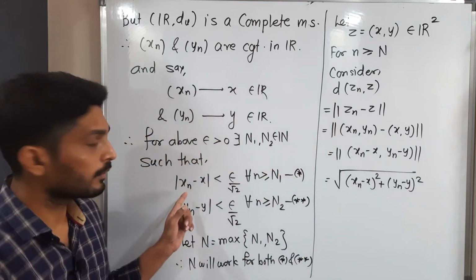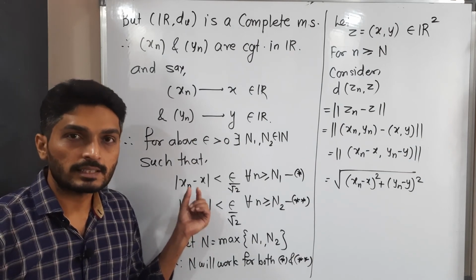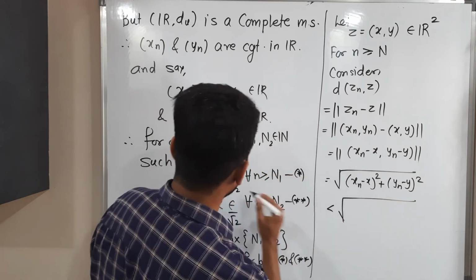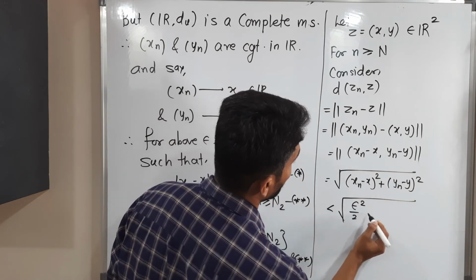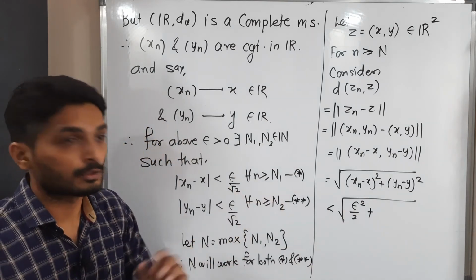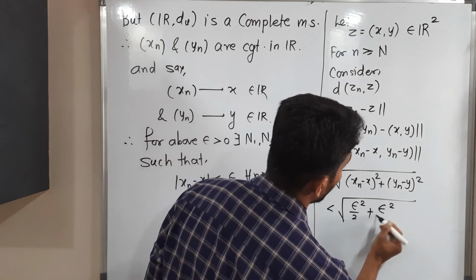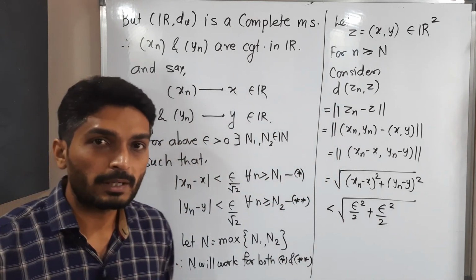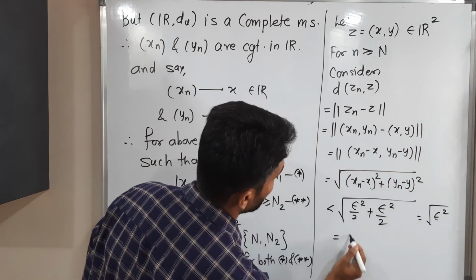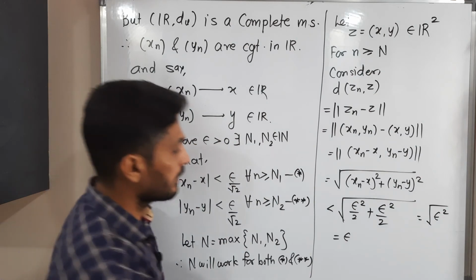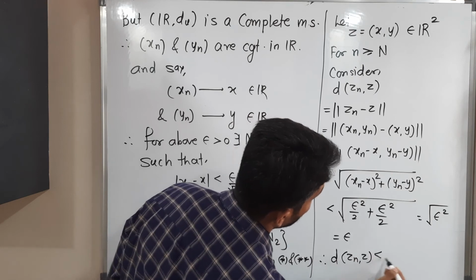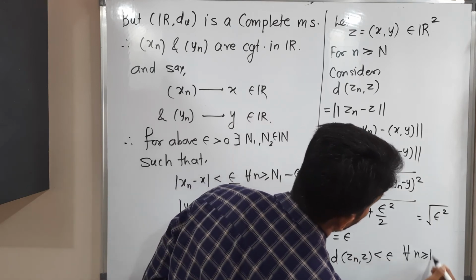Here we have already written that mod of xn minus x is less than epsilon by root 2. So let us write that. This is less than square root of, its square will be epsilon squared by 2, correct? Here mod yn minus y is less than epsilon by root 2, but we are taking the square, so its square will be epsilon squared by 2. So epsilon squared by 2 plus epsilon squared by 2, we will have square root of epsilon squared; the square root cancels, and we have epsilon. So therefore d of Zn comma z is less than epsilon for all n greater than or equal to capital N.